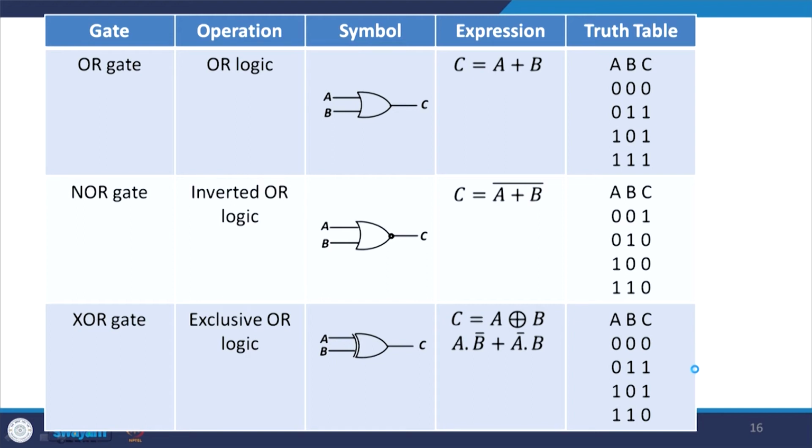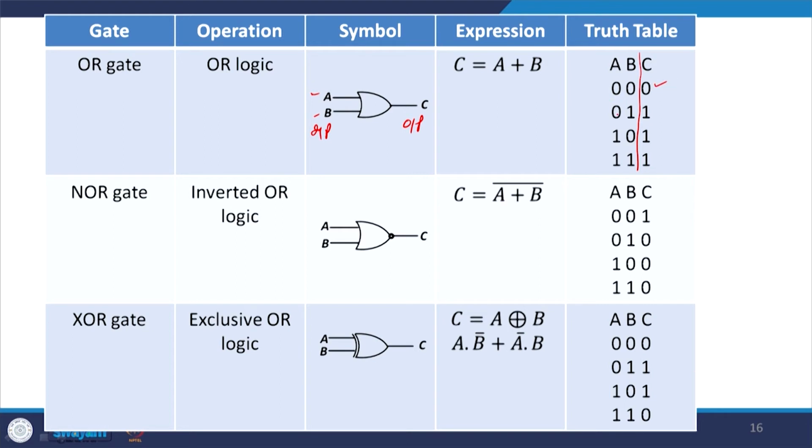Then let us look at the OR gate. The logic is OR logic. This is the symbolic representation of it, with two inputs and one output. The expression for OR is given by C equals A plus B. Looking at the input and output sides, if A and B are both 0, then naturally C is 0.